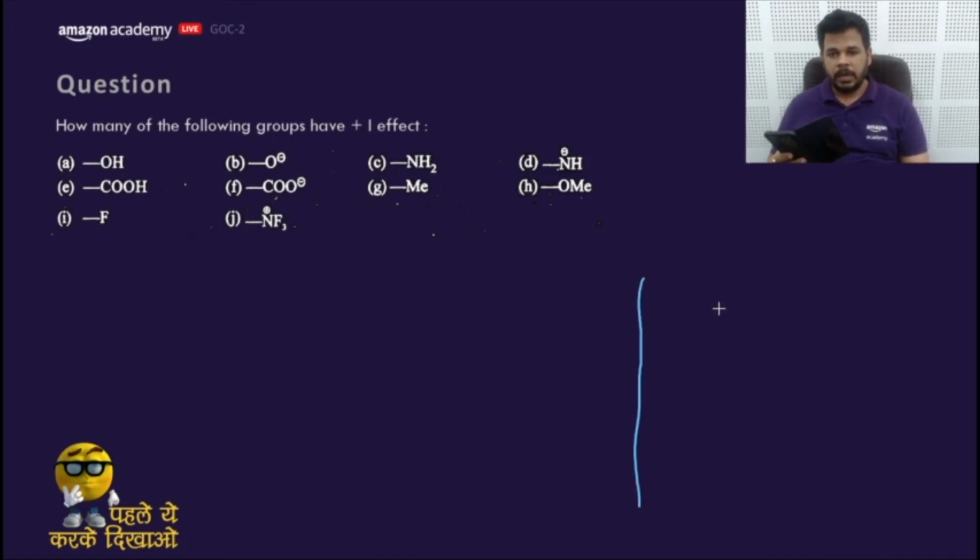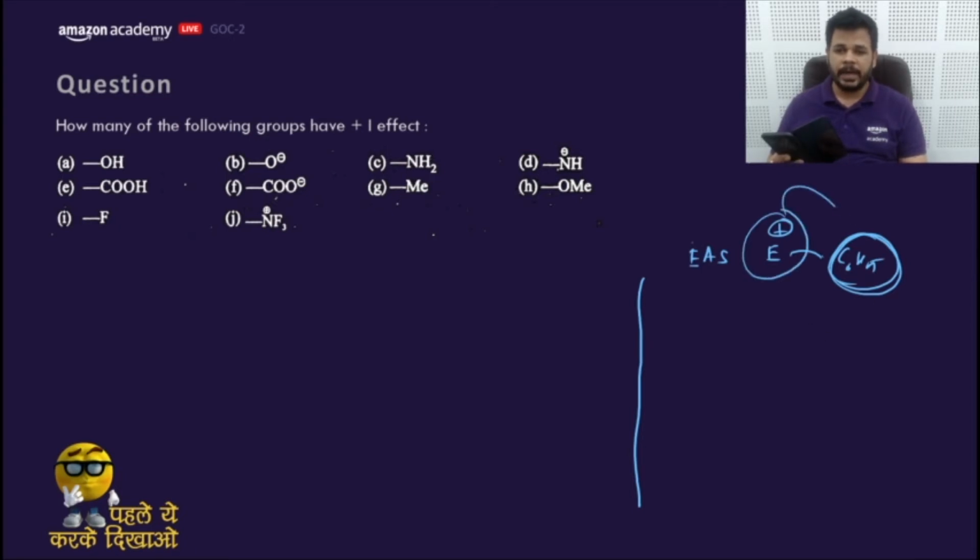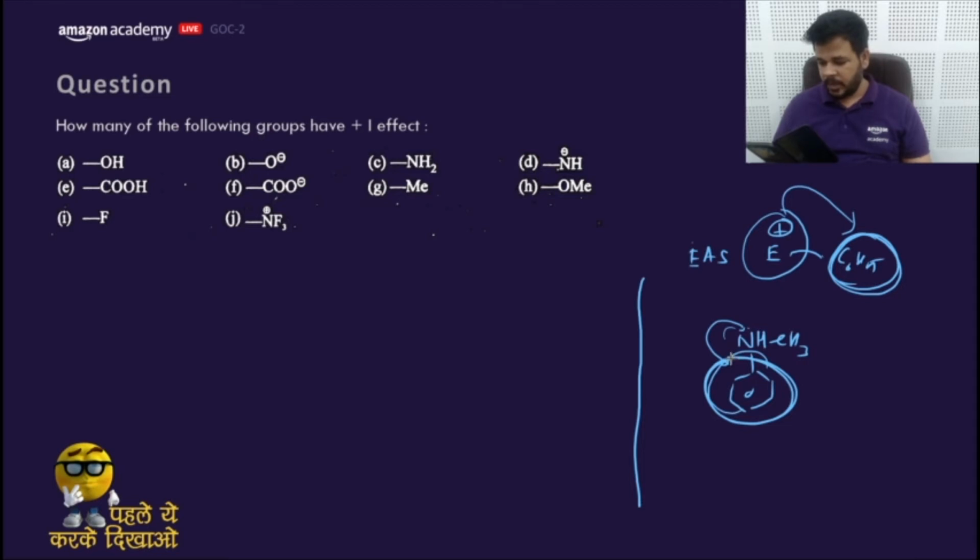Electrophilic aromatic substitution means the electrophile is about to attack the benzene ring. So the benzene ring must have higher electron density so that the electrophile can attack easily. If we attach nitrogen, NHCH3, it will increase the electron density in the benzene ring, because the lone pair goes into resonance with the benzene ring.